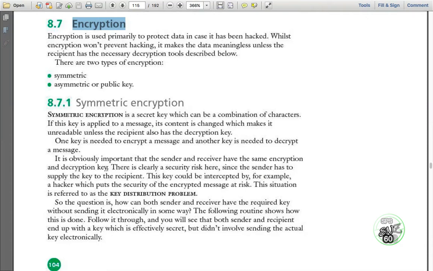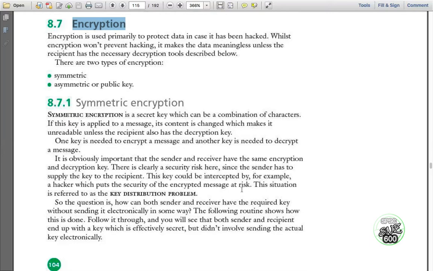Yes. In symmetric encryption, some combination of key is applied to make the message unreadable, and that is a secret key, and the same key is needed to make the message readable again. There is clearly a security risk here, since the sender has to supply the key to the recipient. Yes, because the same key is used to make the message unreadable and readable again. So you have to share the key with the recipient. This key could be intercepted by, for example, a hacker, which puts the security of the encrypted message at risk.